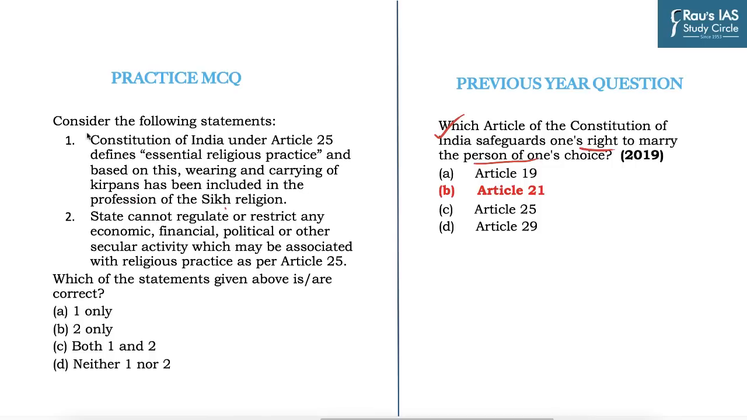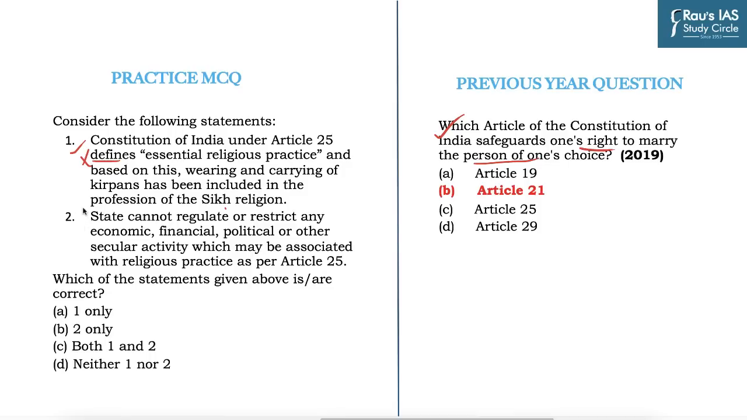Consider the following statements. Statement 1 says, Constitution of India under Article 25 defines essential religious practice, and based on this, wearing and carrying of kirpans has been included in the profession of Sikh religion, which is absolutely incorrect because Constitution of India under Article 25 does not define essential religious practice. The second statement is, the state cannot regulate or restrict any economic, financial, political or other secular activity which may be associated with religious practice as per Article 25.